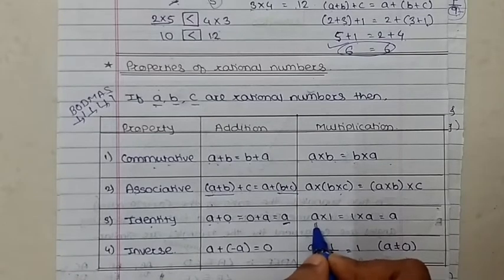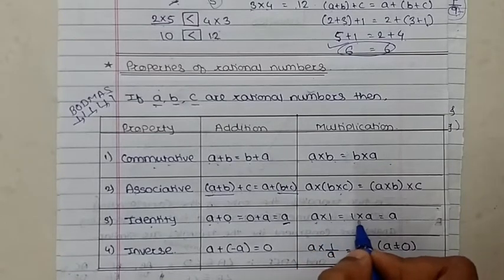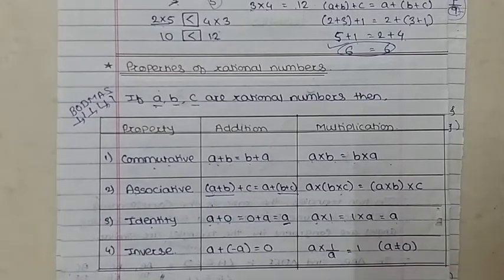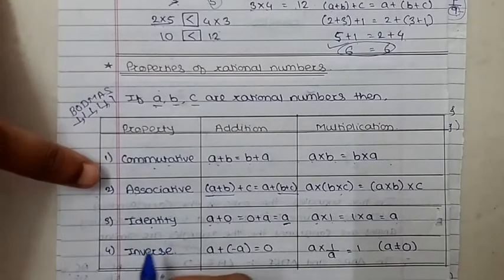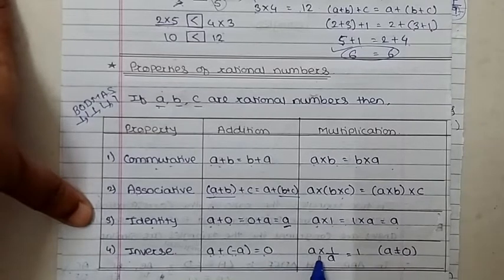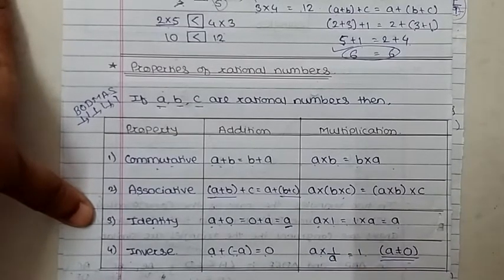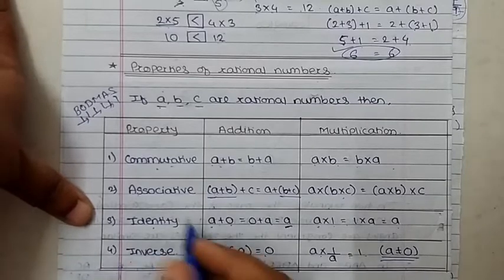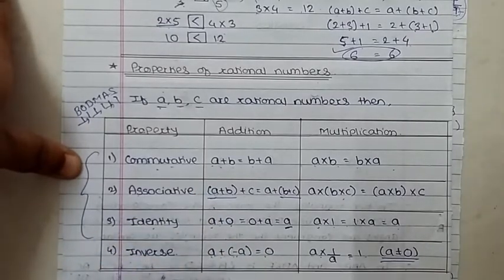In multiplication, when a into 1 is equal to 1 into a is equal to a. When we multiply any number by 1, then the result is the given number. Then inverse. When a plus minus a, we add this, then the result is 0. And in multiplication, a into 1 upon a is equal to 1, and a should not be 0. Likewise, these are the 4 properties of the rational numbers.